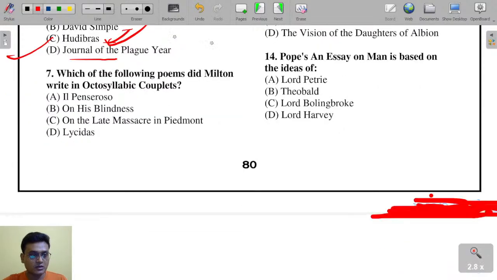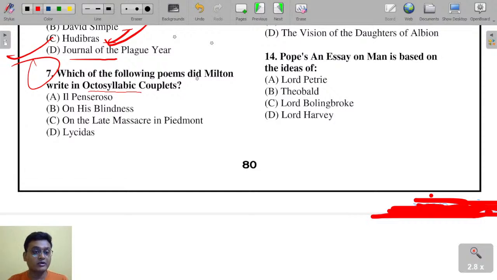Okay. Question number 7 is on your screen. Which of the following poems did Milton write in octosyllabic couplets? There are two companion poems, Il Allegro and Il Penseroso.